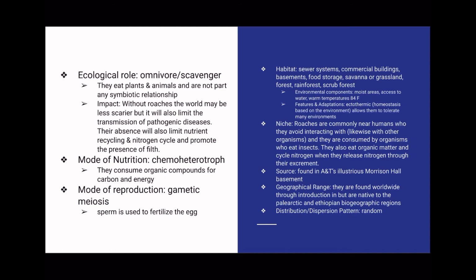Because of the mode of reproduction, their life cycle is diplontic. They start as an egg, they hatch and become nymphs of several sizes, comprised of several different physical characteristics, and eventually become an adult.